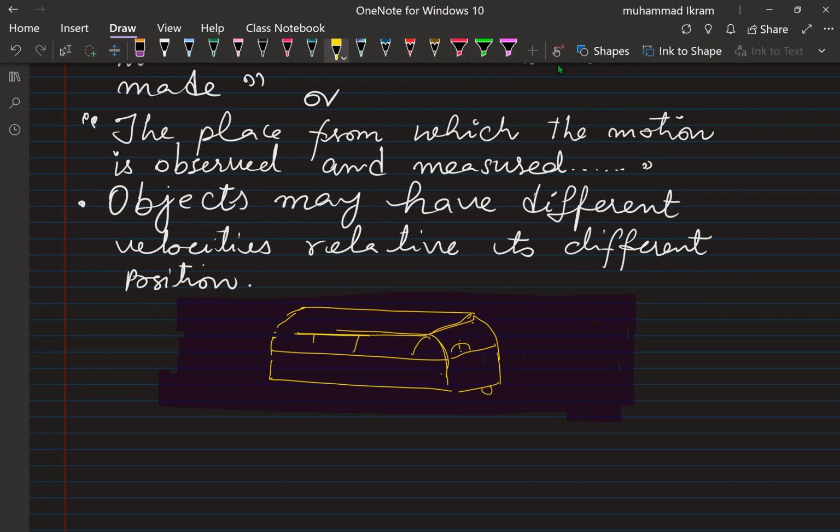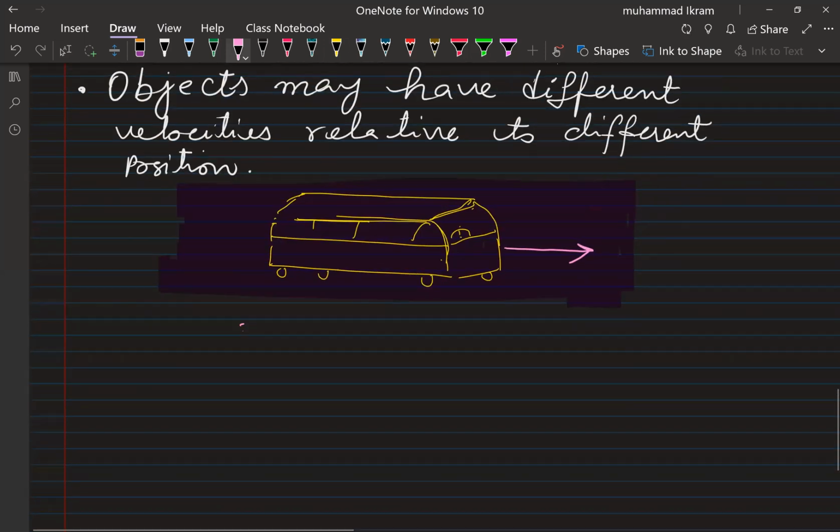Let us suppose the bus is moving in this direction. Here is an observer, and the observer is watching the motion of the bus. This is observer A, who is at rest.